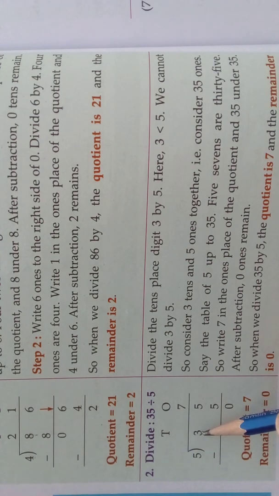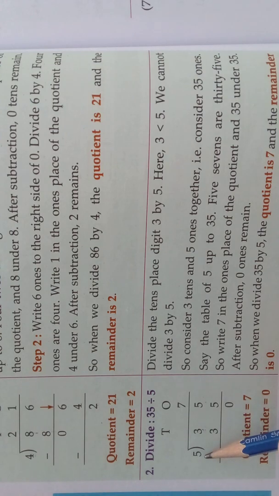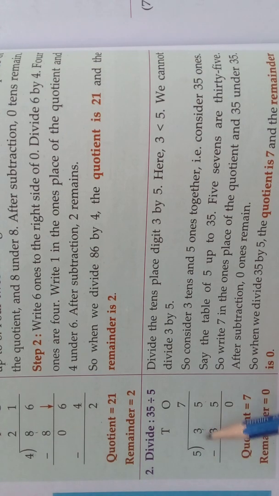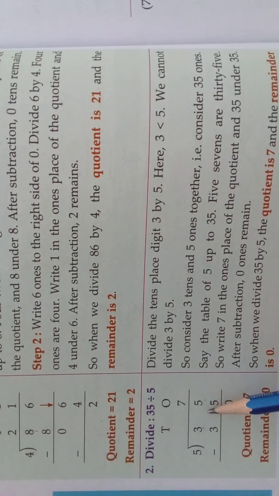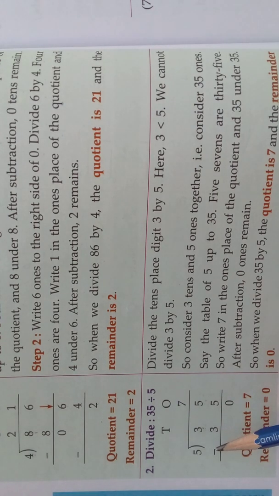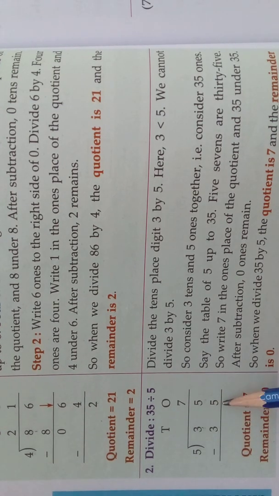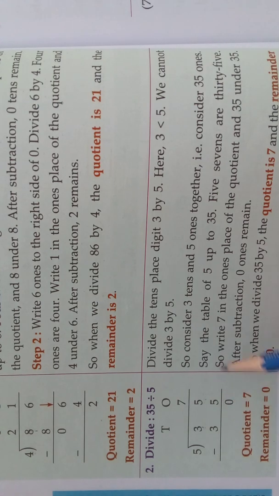So, leave that and take both the numbers. 5 ones are 5, 5 twos are 10, 5 threes are 15, 5 fours are 20, 5 fives are 25, 5 sixes are 30, 5 sevens are 35. So, 35 minus 35 is 0.